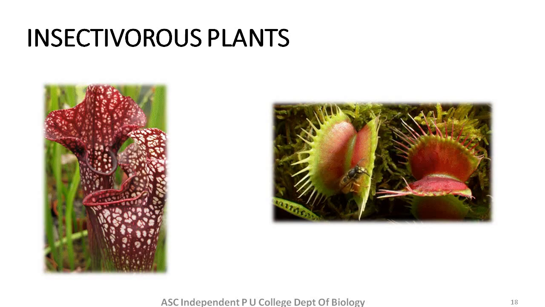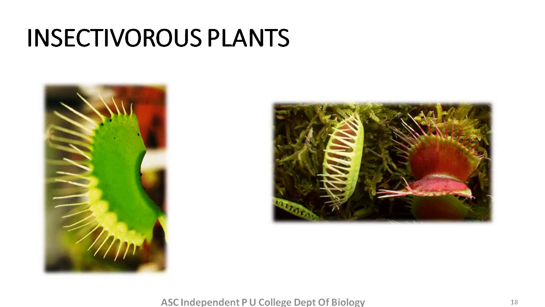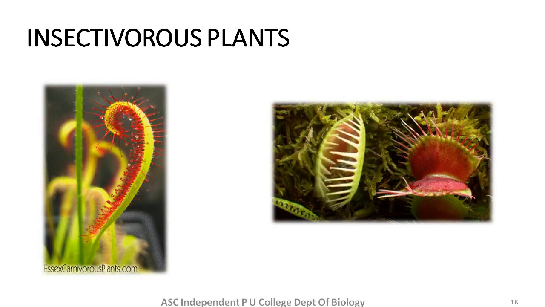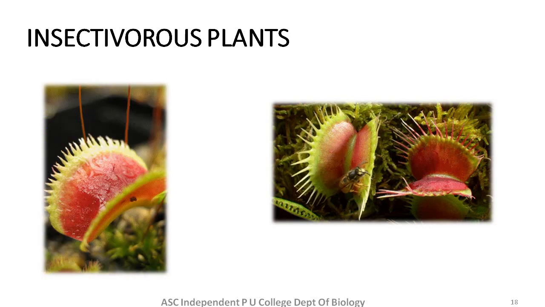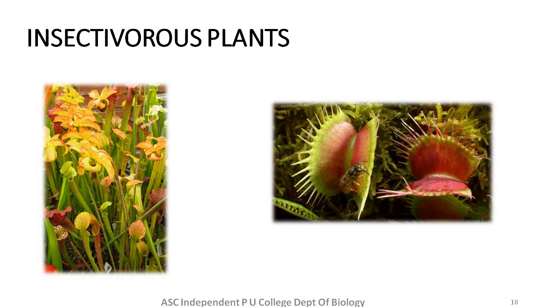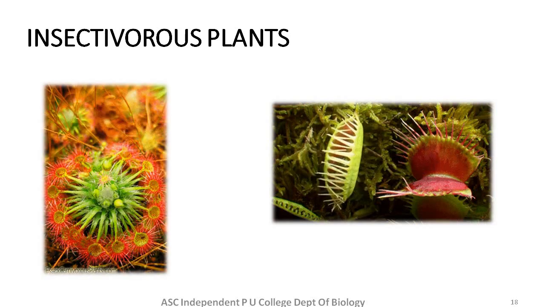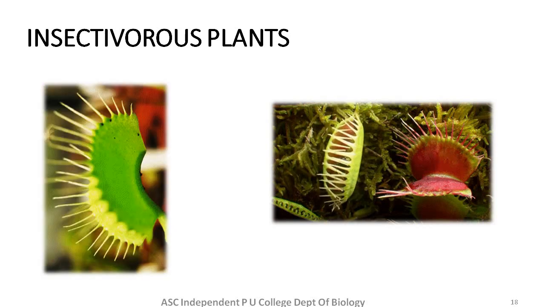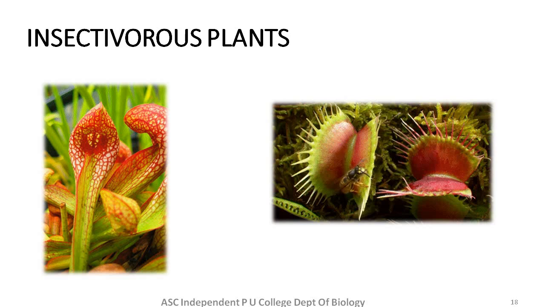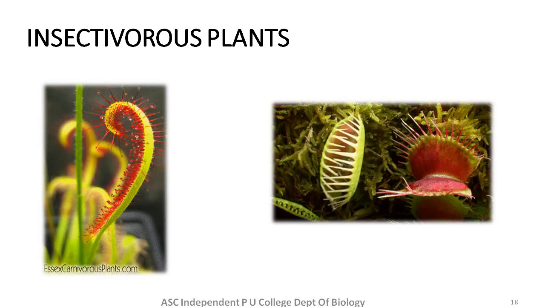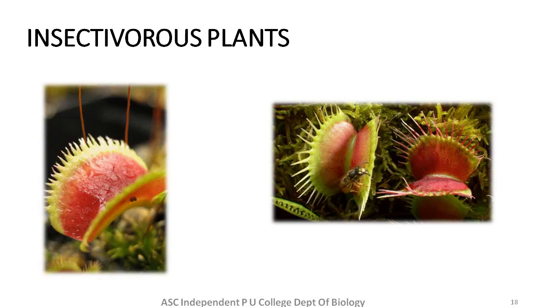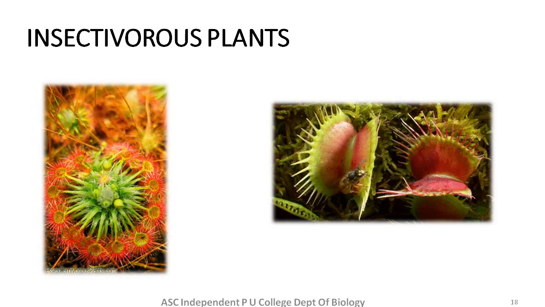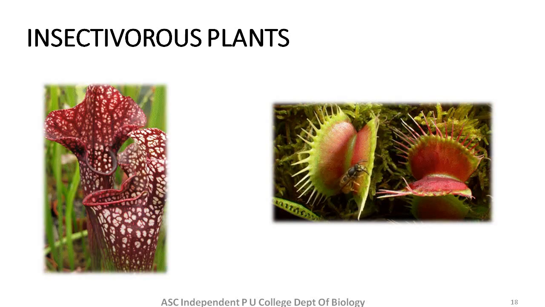Because they're consuming the insect, we put them under consumers. Then what kind of consumers are they? Are they primary consumers or secondary consumers? Definitely they should be secondary consumers. If you have understood what is primary consumer, what is secondary consumer, and how we differentiate them, then it is very easy to say that insectivorous plants are secondary consumers as they feed on insects in order to derive nutrients such as nitrogen.